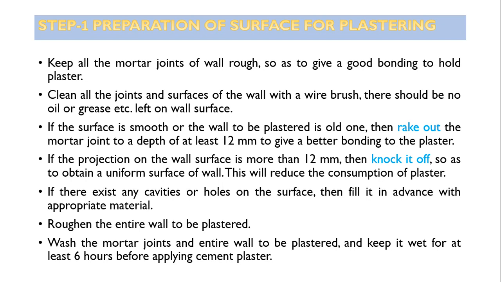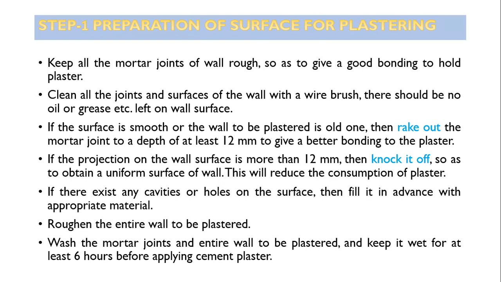If the surface is smooth or the wall to be plastered is an old one, then rake out the mortar joints. Raking means removing the loose mortar. Rake out the joints to a depth of at least 12 mm for old work, removing the loose mortar material to give a better bonding to the plaster. If the projections on the wall surface are more than 12 mm, then knock them off so as to obtain a uniform surface of wall.